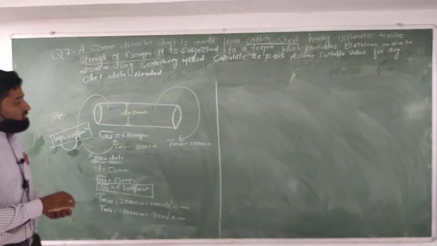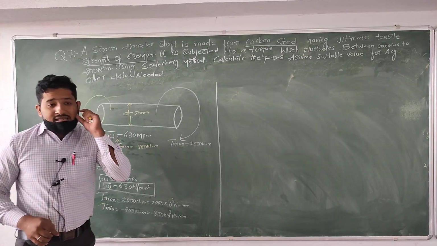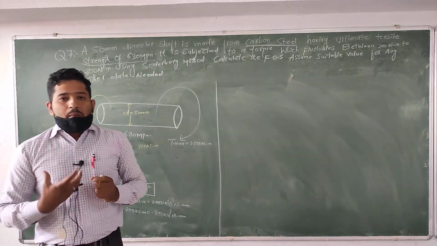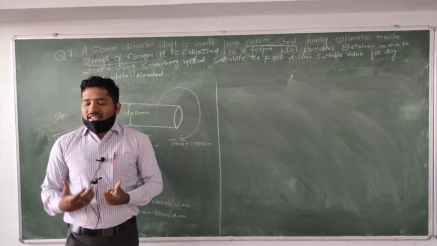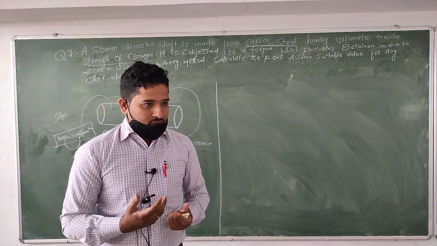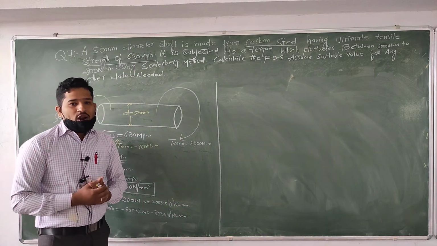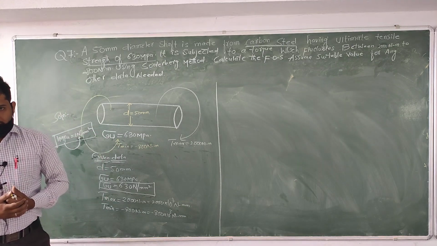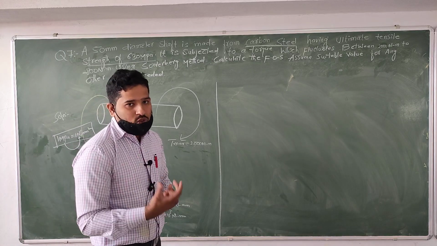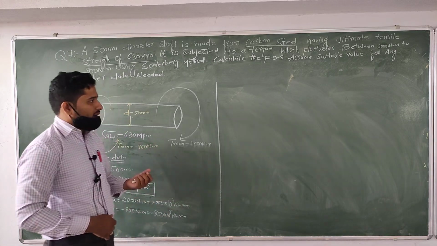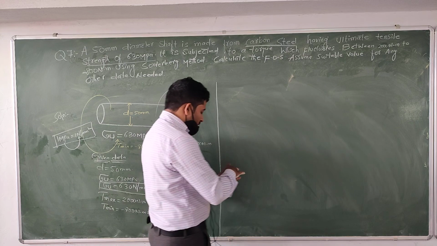In this case, the first thing is we need to find the mean torque as well as the variable torque. After that we need to find the mean stress, and then the variable stress. Is it right? So I will solve one by one.